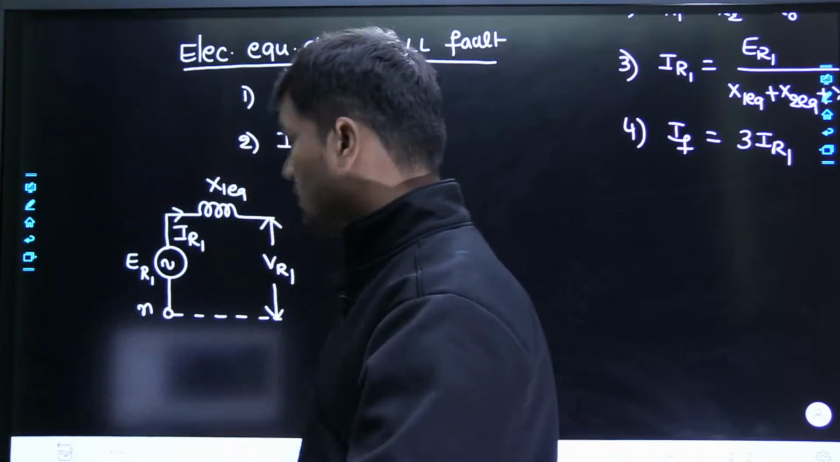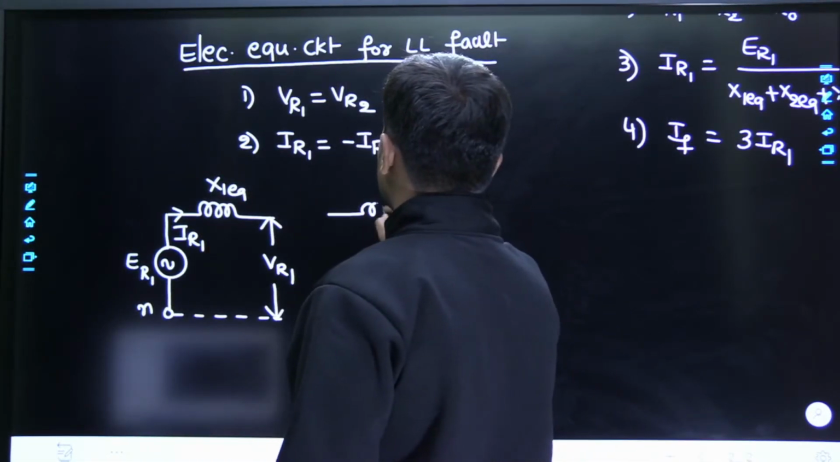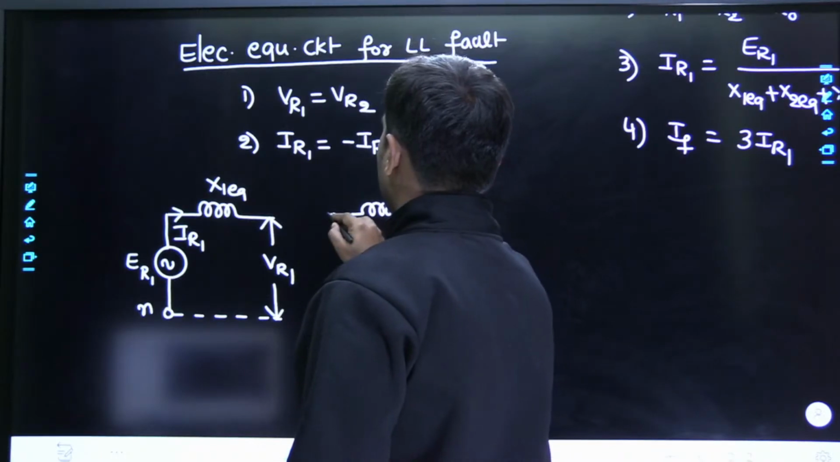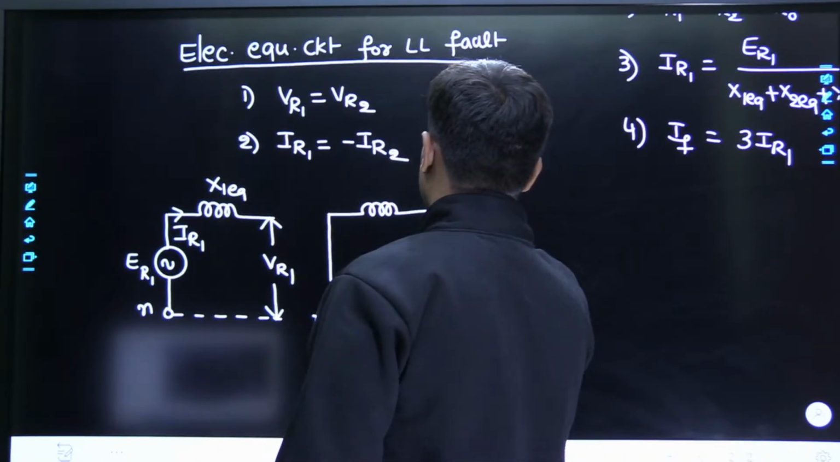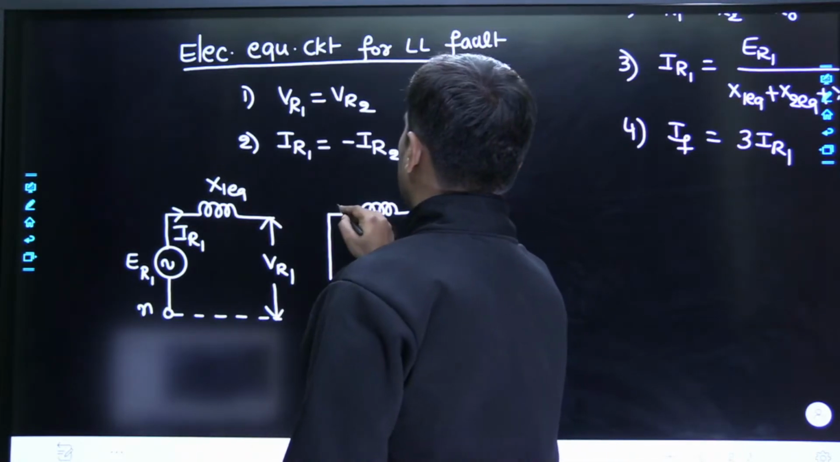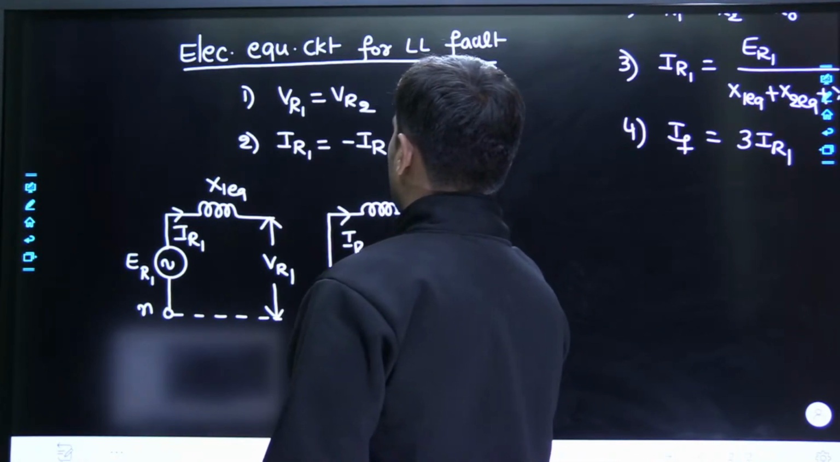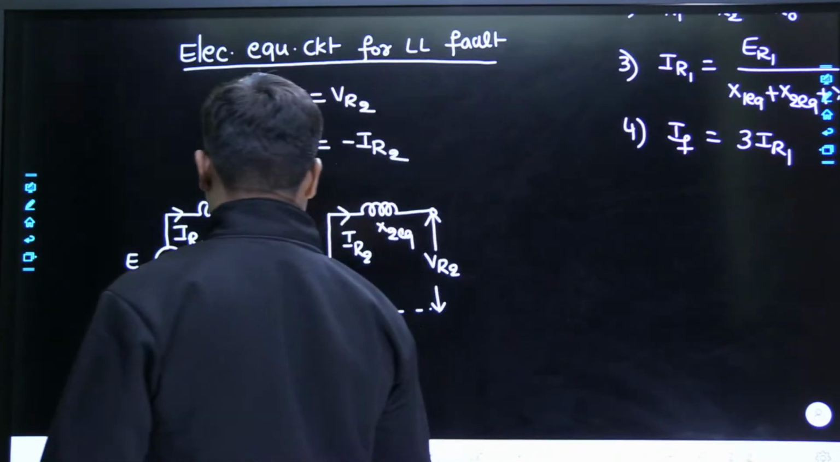That is the positive sequence network of the synchronous generator. The negative sequence network of the synchronous generator will have only reactance and there is no induced EMF, since the induced EMF in the stator winding is only because of the rotor flux. And the current is IR2, and this reactance is the negative sequence equivalent reactance, or driving point reactance.